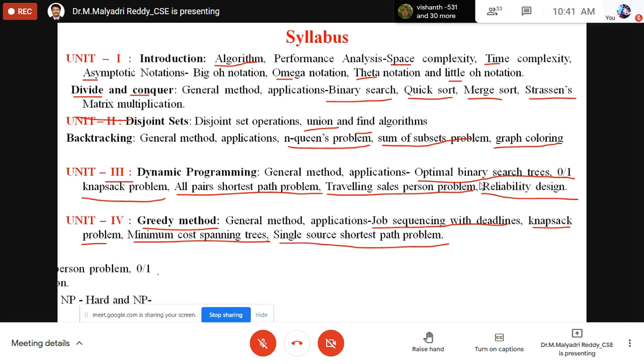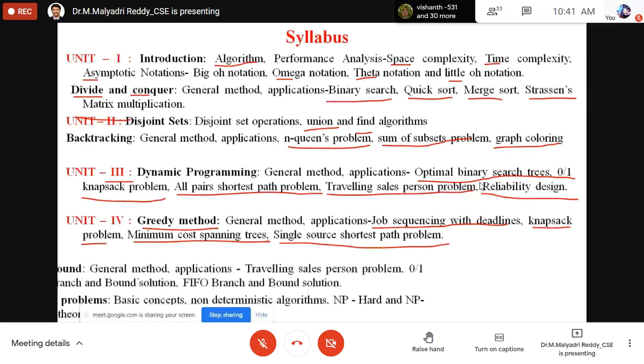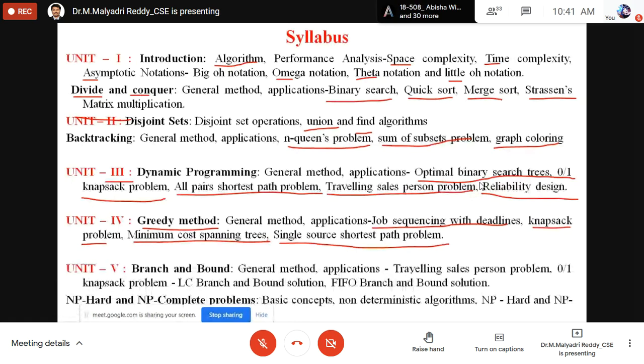The fifth one is branch and bound. Branch and bound is one more method. This is for the traveling salesperson problem, and also for 0/1 knapsack. Here only two problems are there.